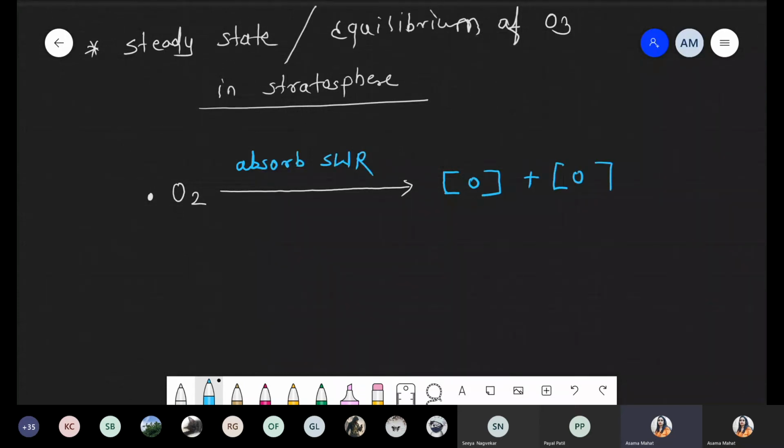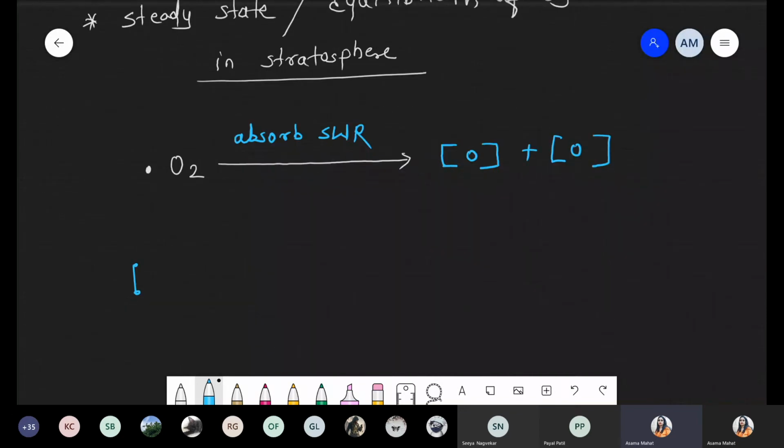So now it is converted into nascent oxygen, that is two atoms. One molecule of oxygen is converted into O O, that is nascent oxygen. Now what happened in the third reaction, I mean the second step actually? Out of those two nascent oxygen, one nascent oxygen reacts with the oxygen, right? And after this reaction, O3 is formed.